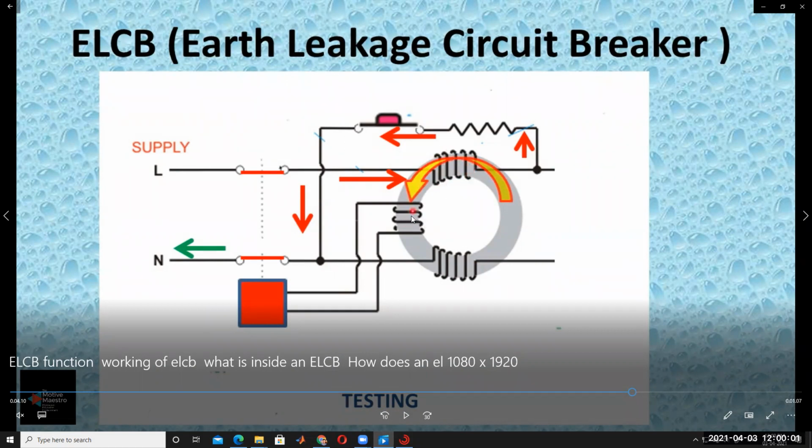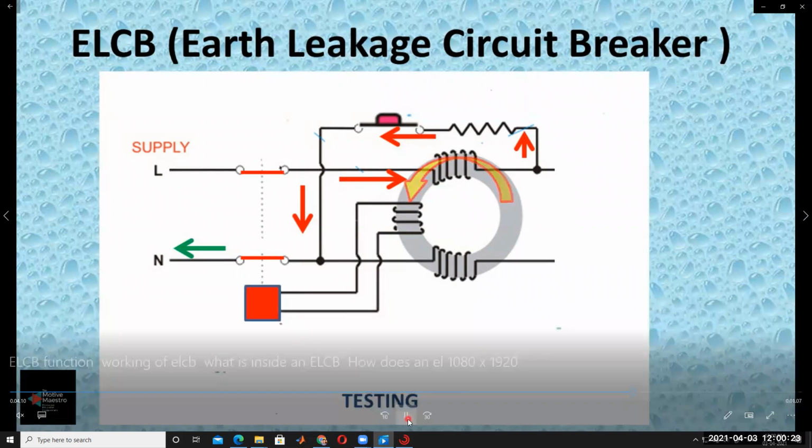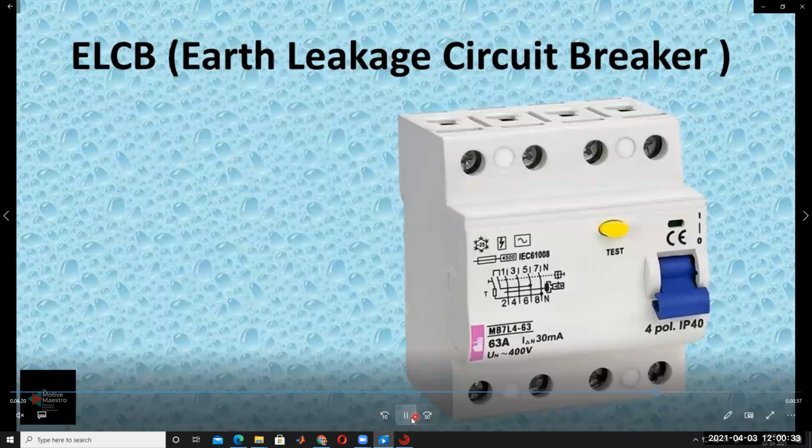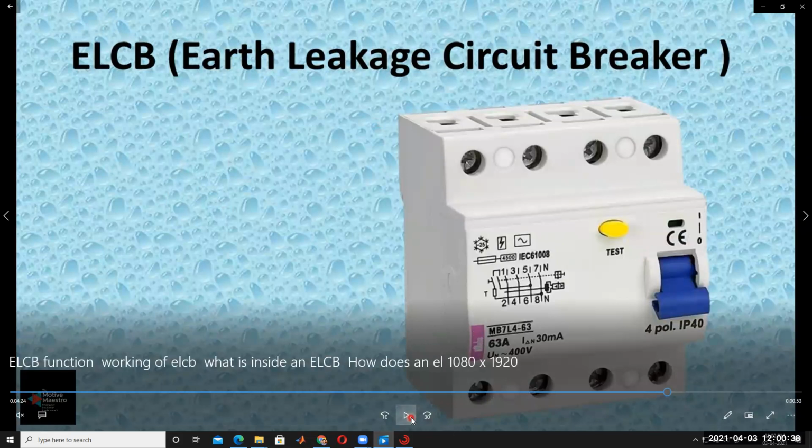So the flux links with the secondary winding, same as a transformer. Whatever voltage is applied here, the same amount of voltage appears on the secondary side, just like a transformer. This voltage appears across the trip relay, and the trip relay operates. Since the tripping relay senses the signal, it opens the circuit. So by testing like this, you can check whether it is working properly or not. This is the earth leakage circuit breaker working principle.